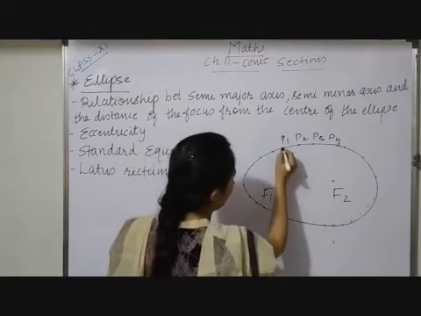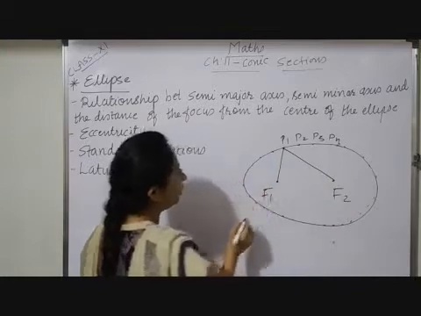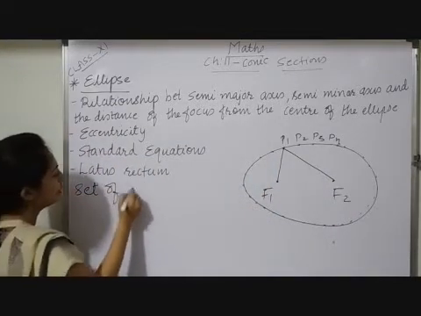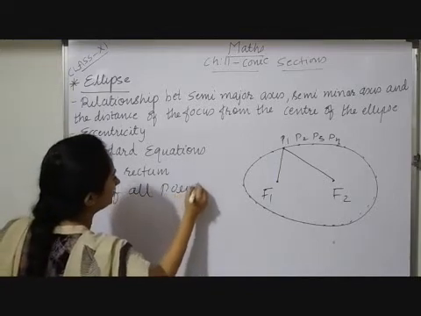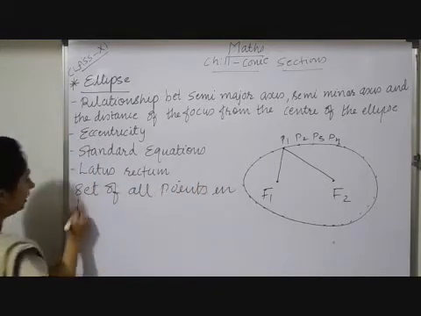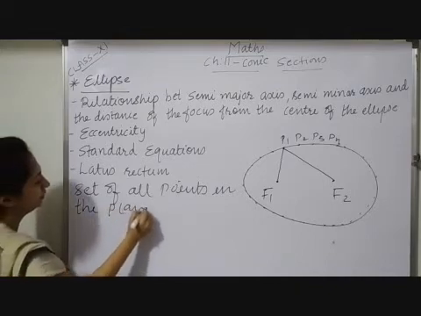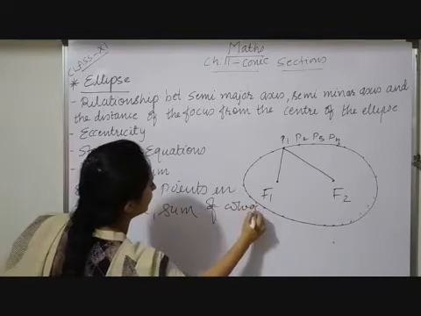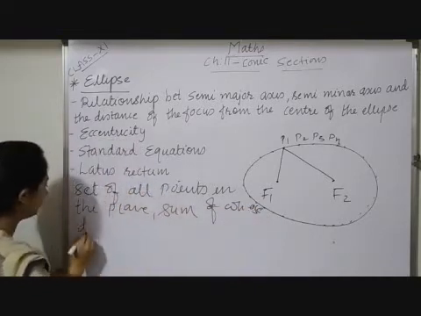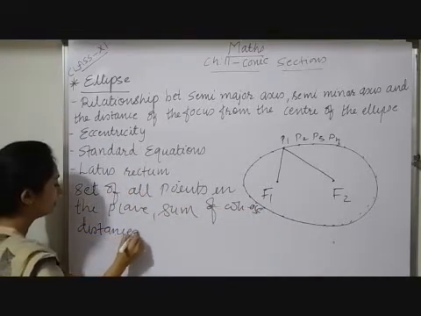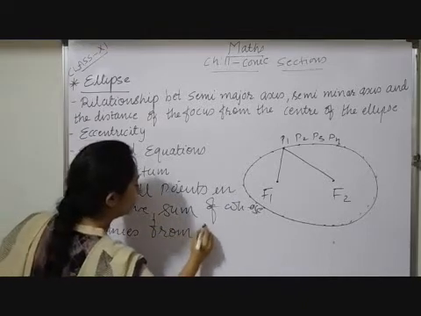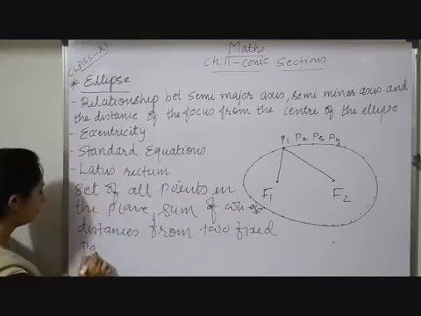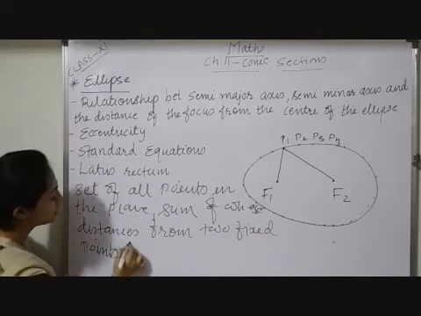So observe, an ellipse means a set of all points in the plane, the sum of whose distances from two fixed points is constant.